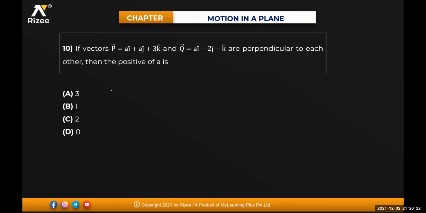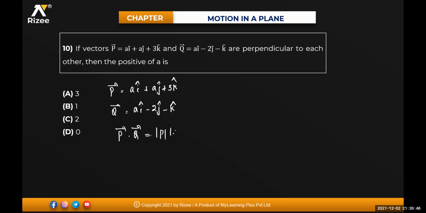See, what we got right now here is p bar equals a i cap plus a j cap plus 3 into k cap, and q bar equals a i cap minus 2j cap minus 2k cap. Both of them are perpendicular to each other. That means p bar dot q bar will be equal to mod p mod q into cos 90, perpendicular property. That will be equal to 0.